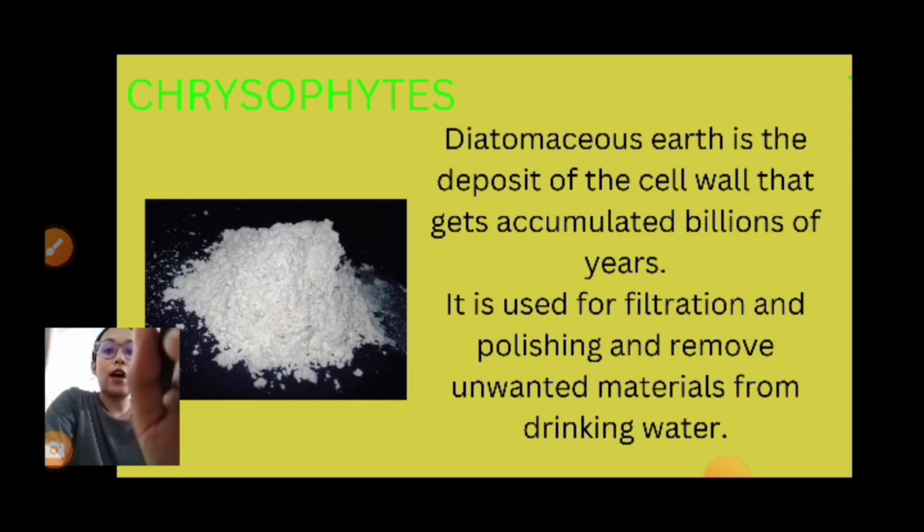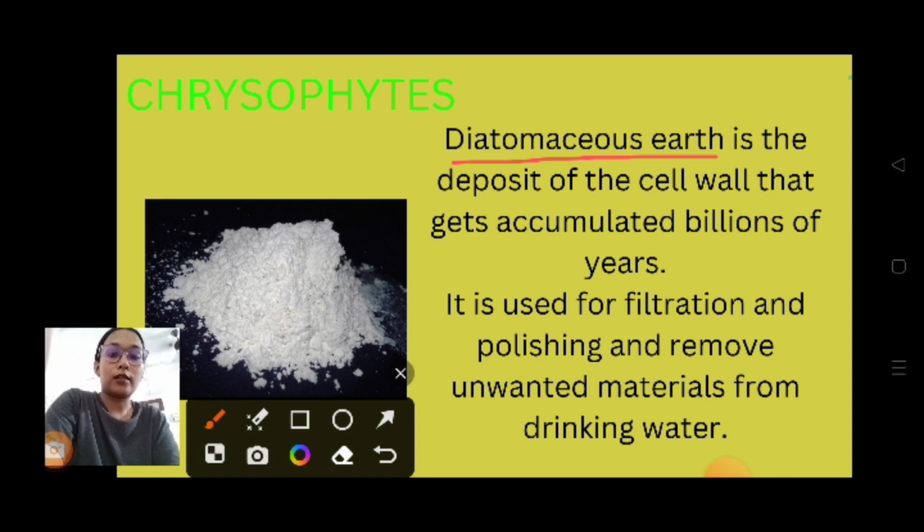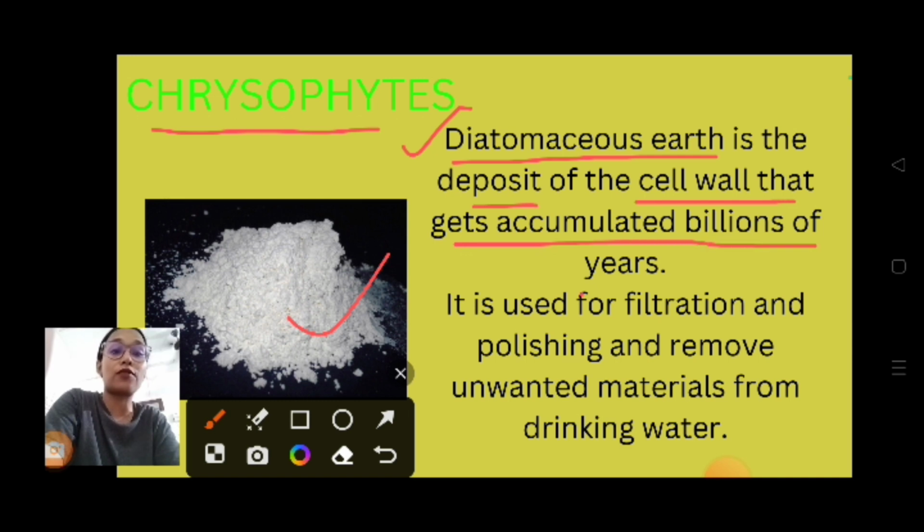So you have heard about diatomaceous earth. It's a powdery thing which is shown in this figure. This diatomaceous earth is extracted from Chrysophytes only. It is a deposit of cell walls that gets accumulated over billions of years.